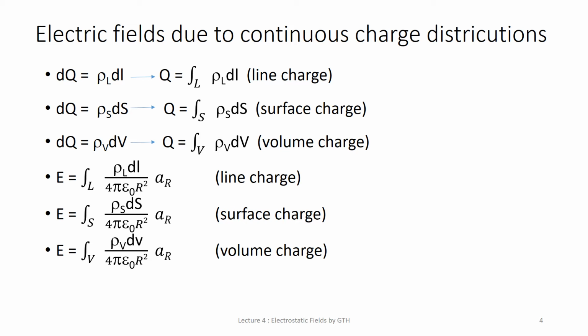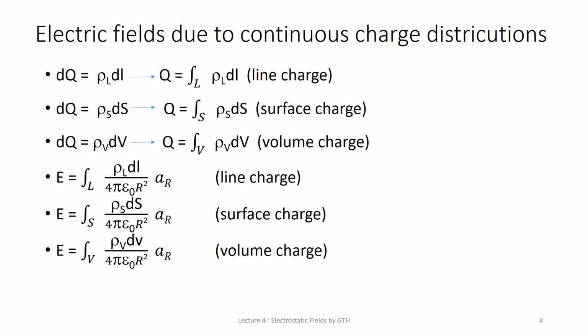Once you find dq, it is very easy to find the charge on the line, on the surface, or in the total volume. You need to integrate it. When you integrate dq, you get the line charge, surface charge, and volume charge.